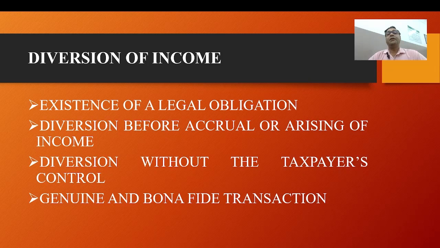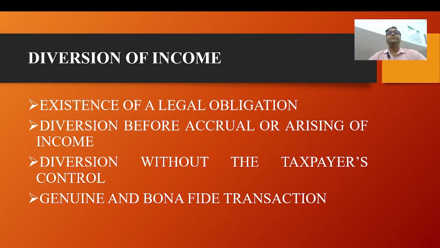Suppose in the month of March the salary accrues, but you actually receive it in the month of April. This is because the financial year runs from 1st April to 31st March. Once the income accrues or arises to the taxpayer, it becomes taxable in the hands of the taxpayer unless it satisfies the conditions for diversion of income.